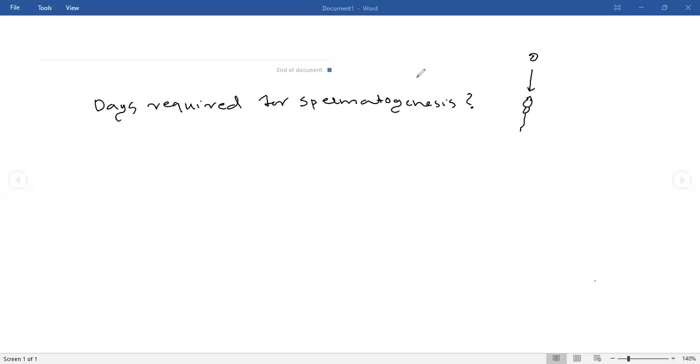Anyhow, if there is no guess, I will tell. You won't expect it: 64.5 to 65 days. That is required for the development of a sperm. 65 days. Okay. 65 days are required for the development of sperm.